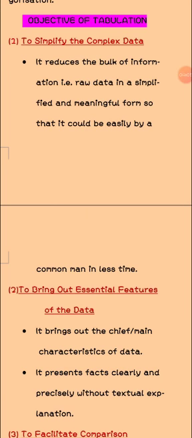The next one is number 2. To bring out efficient feature of the data. It brings out the chief or main characteristics of data.